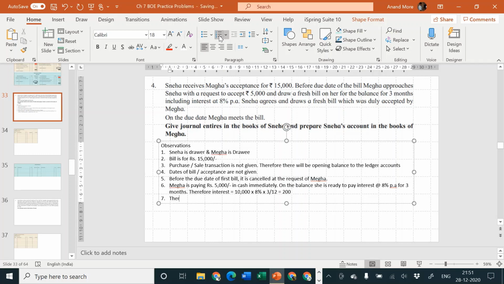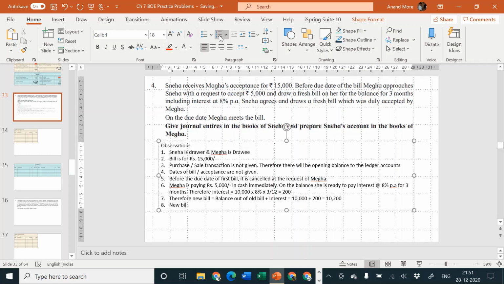Therefore new bill is equal to balance out of old bill plus interest, which is equal to 10,000 plus 200 is equal to 10,200. Okay, and then the new bill is honored.